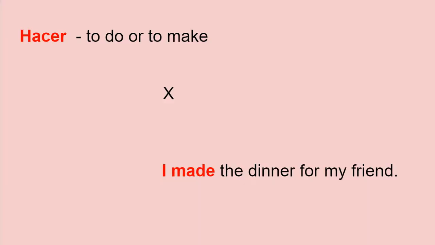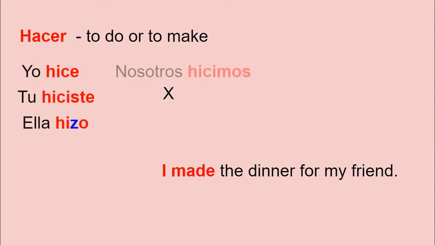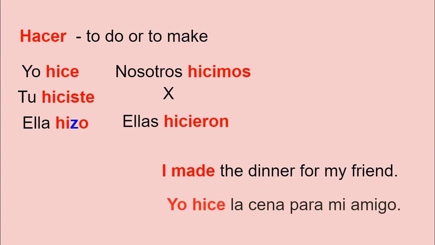Now we're going to move to a new pattern. The verb hacer, querer, and venir share a pattern. Watch this. Yo hice, tú hiciste, ella hizo, nosotros hicimos, and ellas hicieron. I made dinner for my friend. Yo hice la cena para mi amigo.